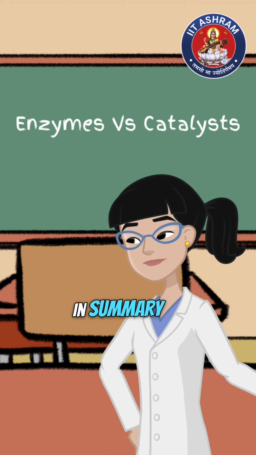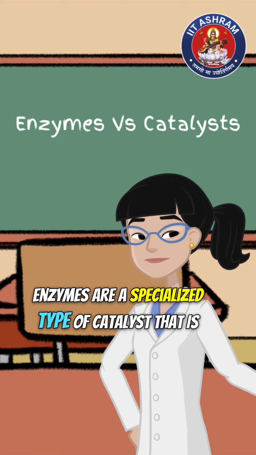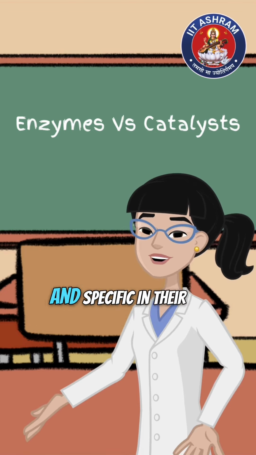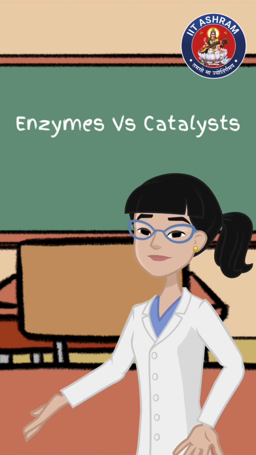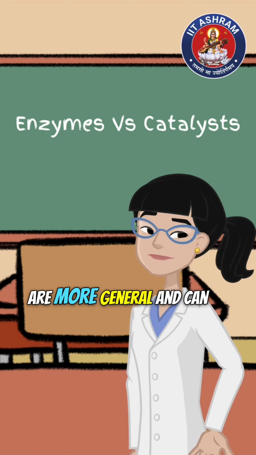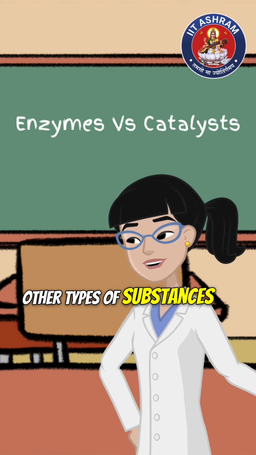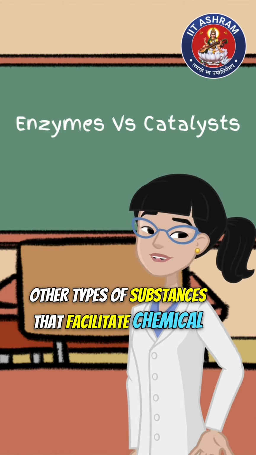In summary, enzymes are a specialized type of catalyst that is biological in nature, highly efficient, and specific in their action. Catalysts, on the other hand, are more general and can include enzymes as well as other types of substances that facilitate chemical reactions.